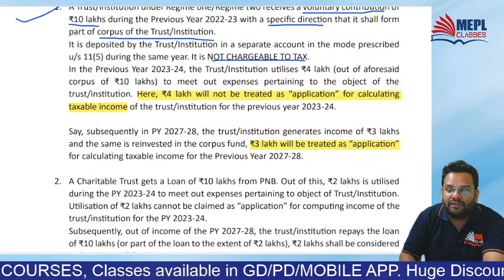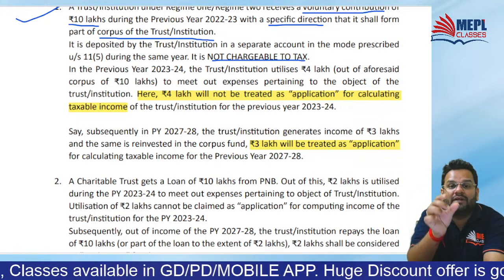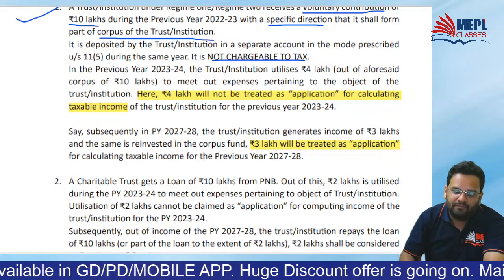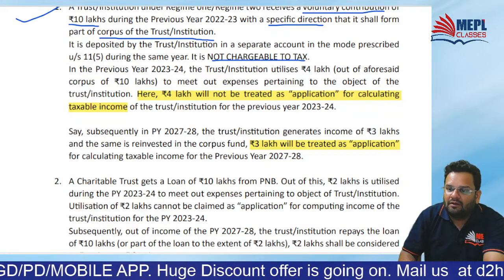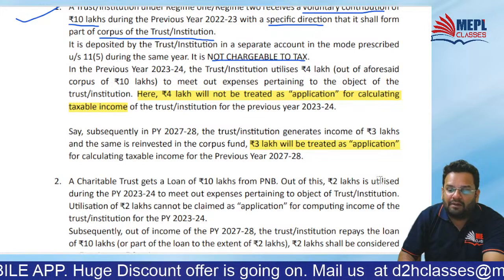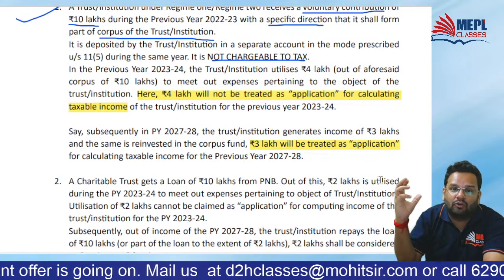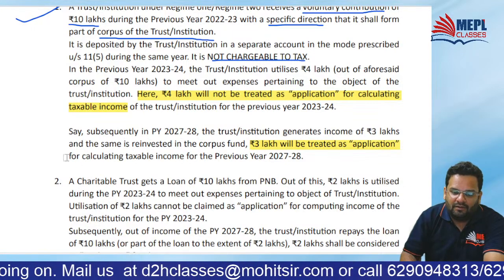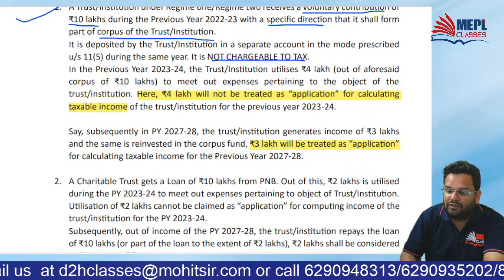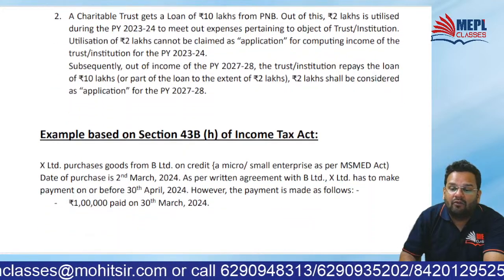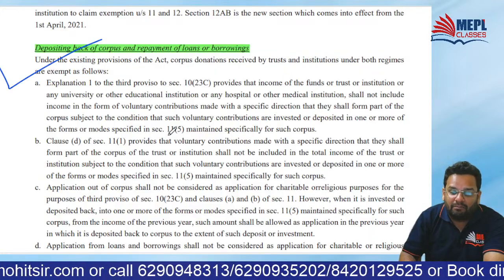So in short, friends, application should be done out of fresh income. Did you get the point? There is no point in making application out of an already received donation. Clear? This point is being conveyed via that big paragraph.